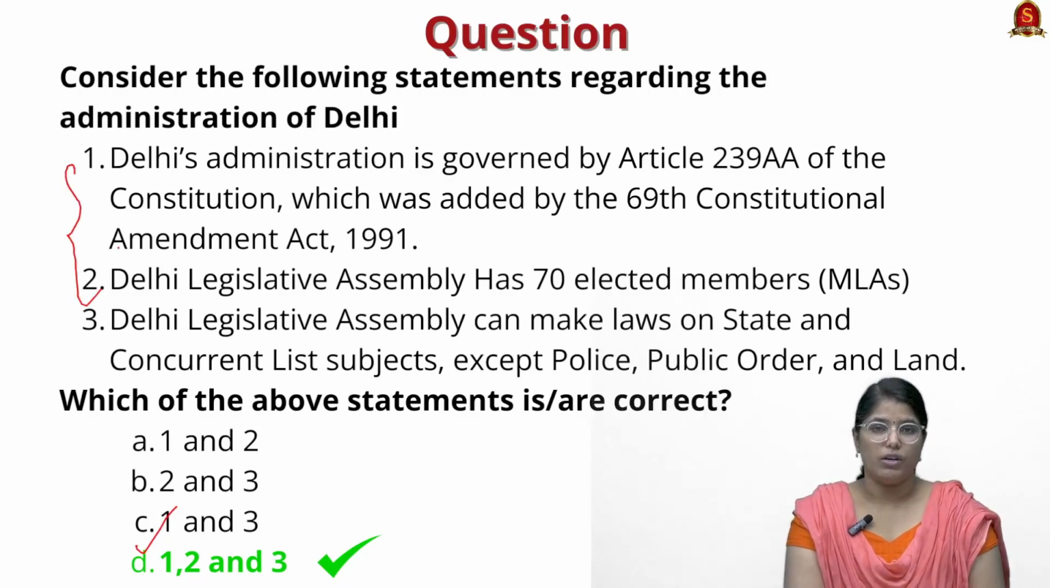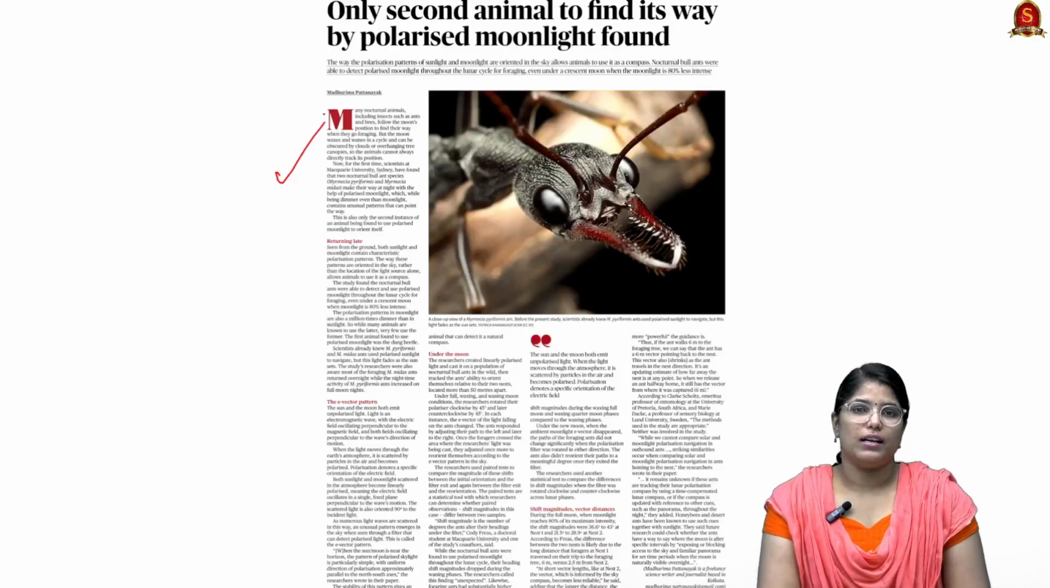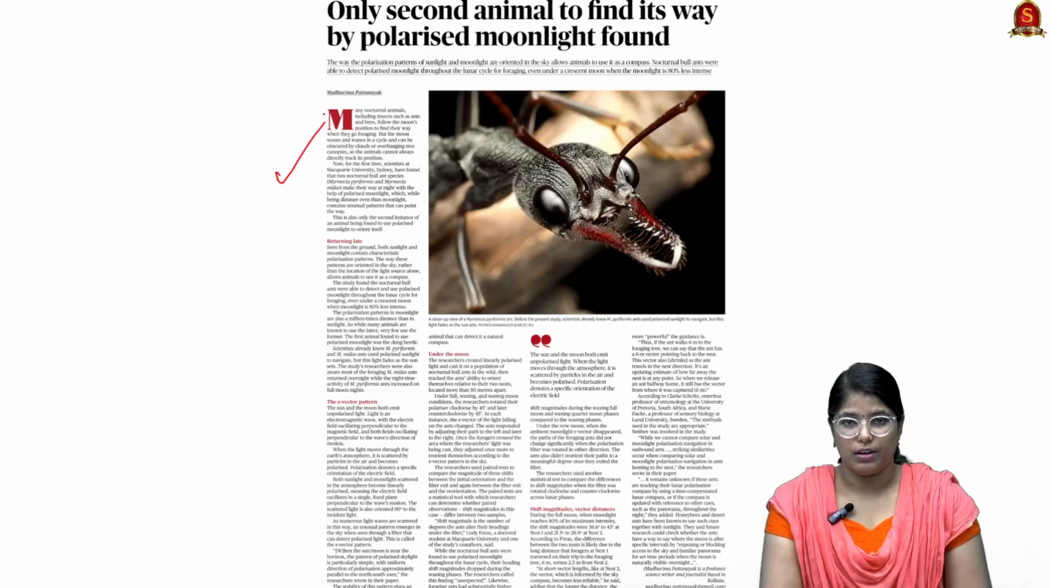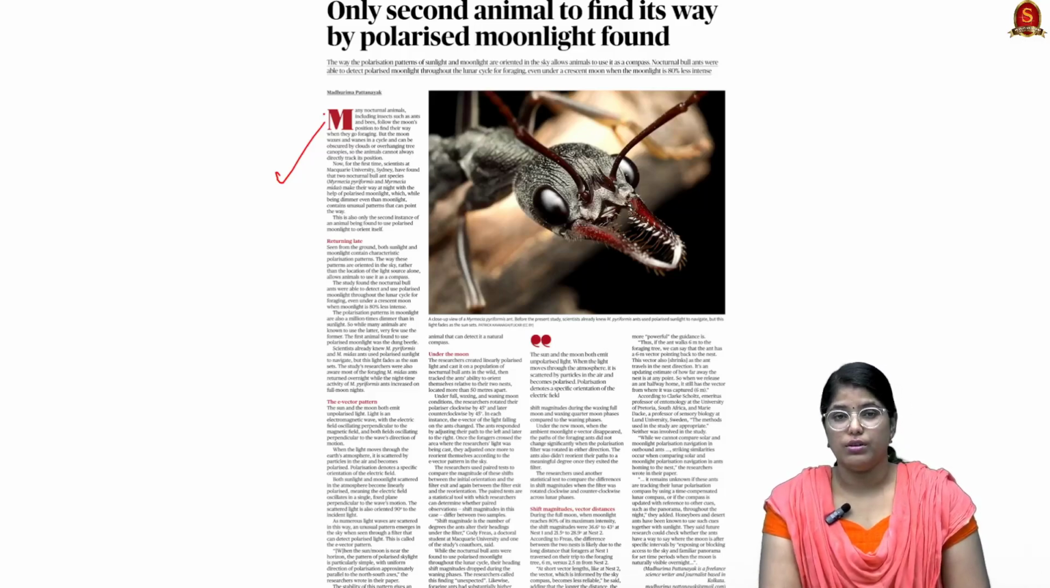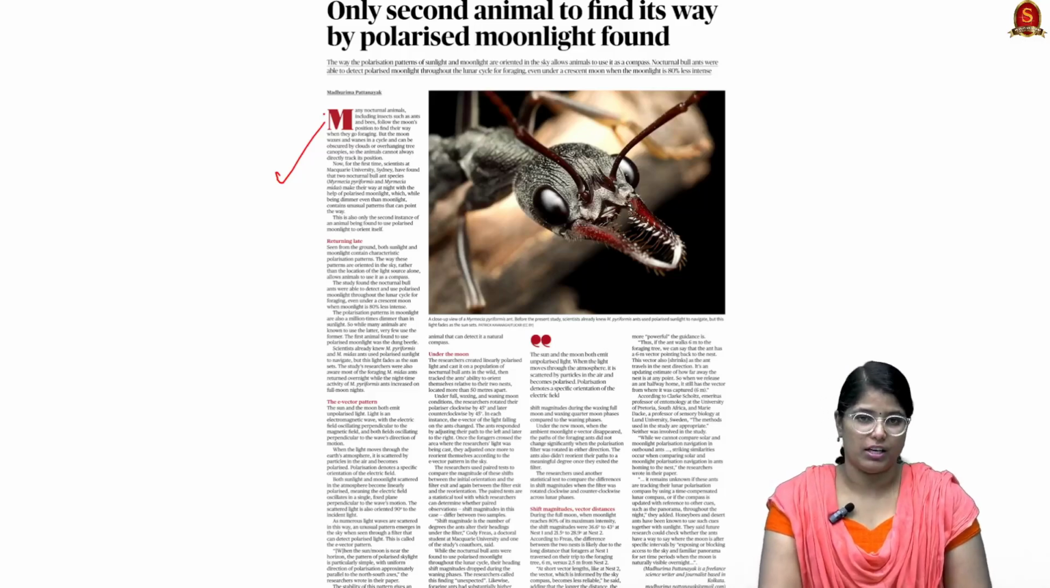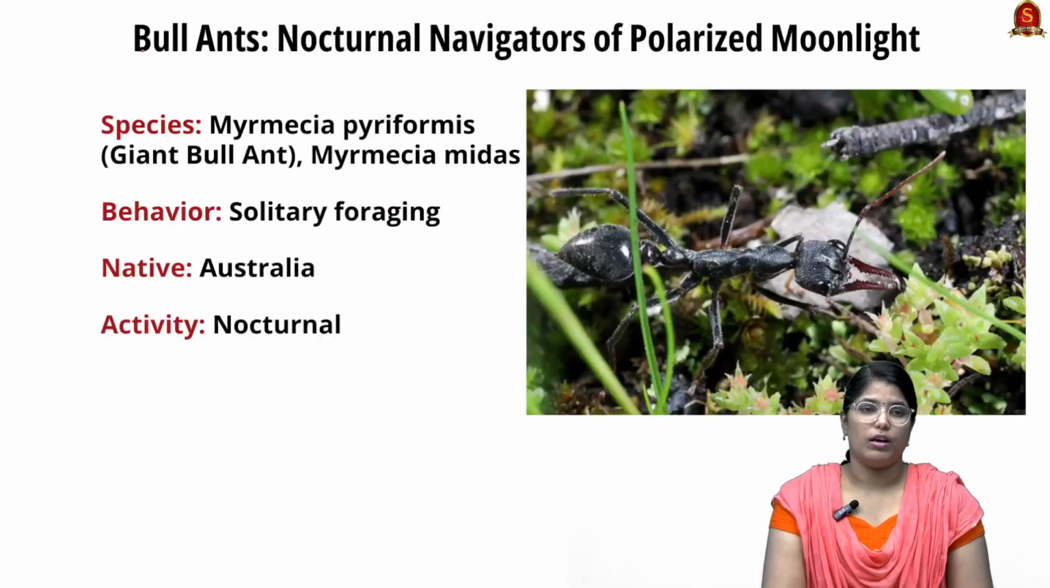So with these learned points, now let us move on to the next news article discussion. Now look at this article. This article talks about a key finding of a particular study: they have found the second animal that can actually use the polarized moonlight to navigate. So here the article is actually talking about bull ants.